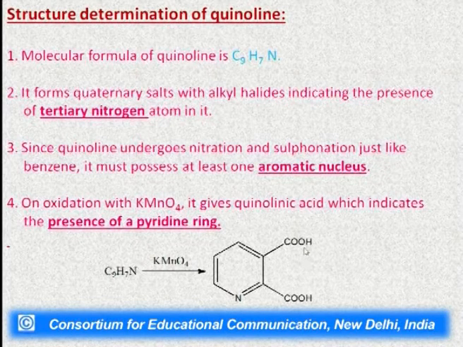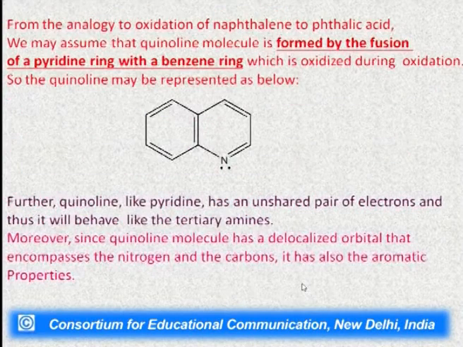Now from the analogy to the oxidation of naphthalene to phthalic acid, where naphthalene shows the same type of oxidation, we can assume that the quinoline molecule is formed by the fusion of a pyridine ring with a benzene ring, which is oxidized during oxidation.